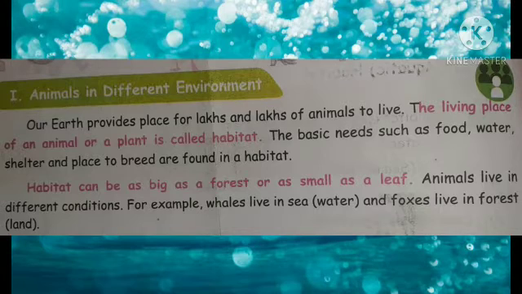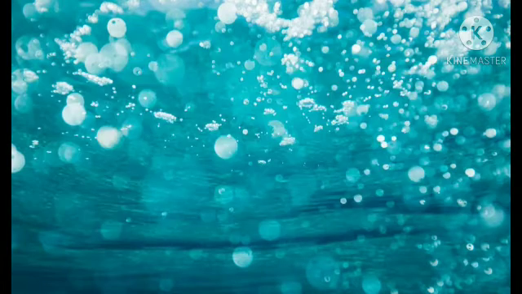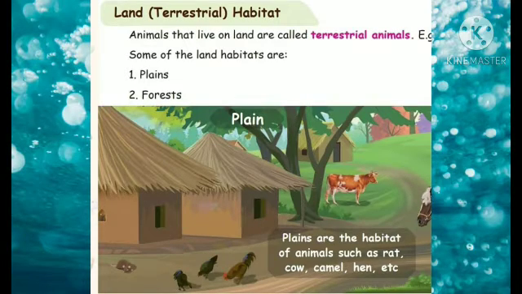Animals live in different conditions. For example, whales live in sea and foxes live in forest. Here, sea is the water habitat, forest is the land habitat. Animals are divided into some categories according to their habitat. They are terrestrial habitat, water habitat, arboreal habitat, aerial habitat, amphibious habitat.